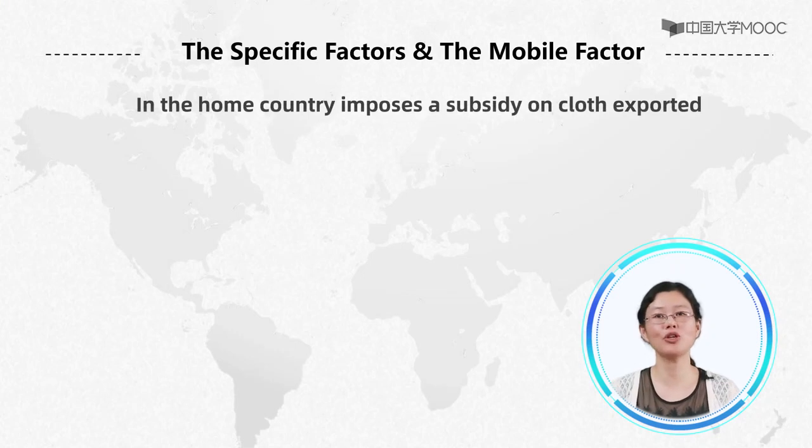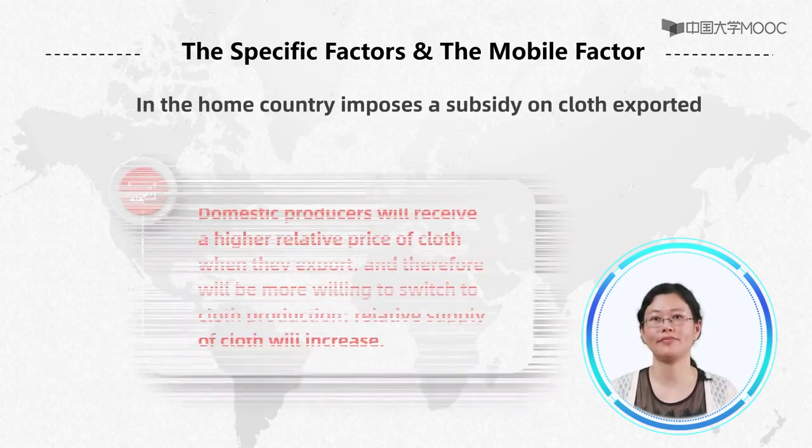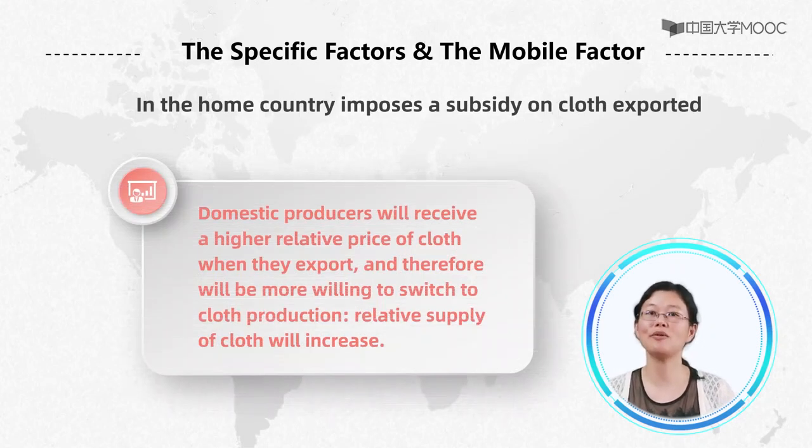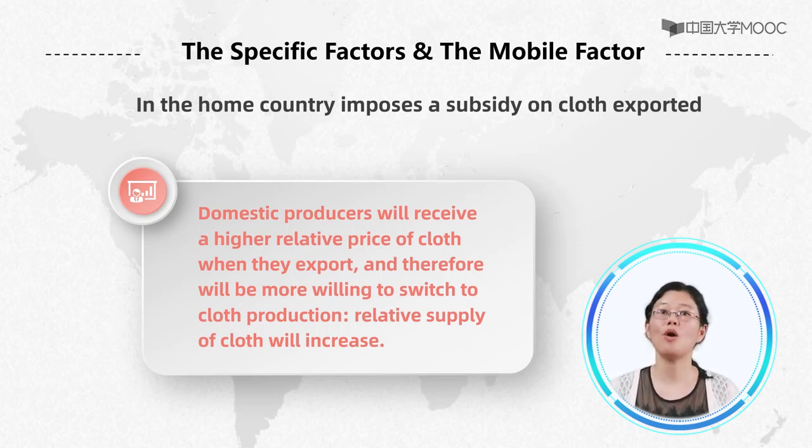If the home country imposes a subsidy on crops exported, domestic producers will receive a higher relative price of crops when they export. And therefore, domestic producers will be more willing to switch to crop production. The relative supply of crops will increase.